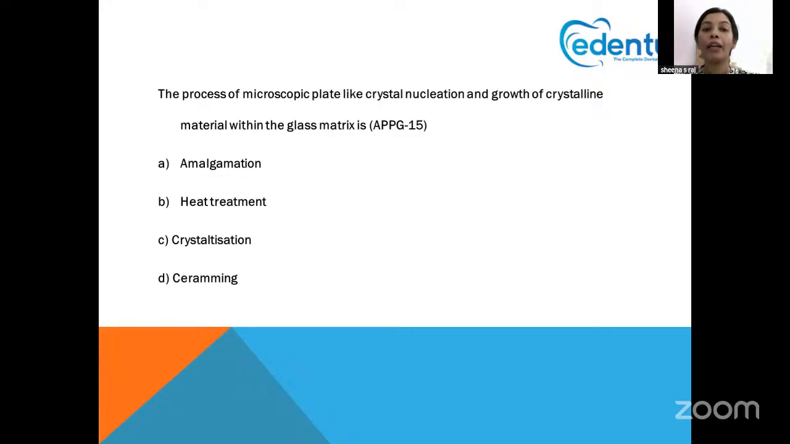The process of microscopic plate-like crystal nucleation and growth of crystalline material within the glass matrix. You can read that question twice. The process of microscopic plate-like crystal nucleation and growth of the crystalline material. So it is based on ceramic, right? The process leads to crystal nucleation, and the crystals get embedded in the glass matrix. This is called ceramming. You have to know this term.